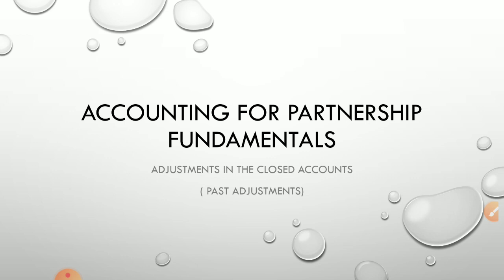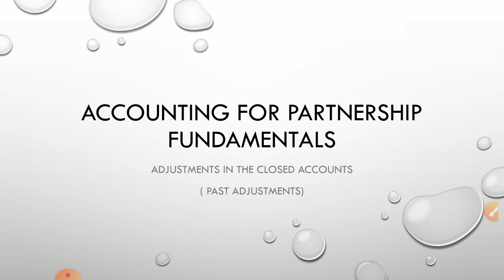Today we are going to discuss the last topic in the first chapter of accountancy, that is adjustments in the closed accounts, which we call past adjustments. Closed accounts means when a financial year ends and all the accounts are prepared and signed by the directors, or the partners in a partnership, or the directors in a company. After signing the accounts, it is not possible to make any alteration in that account.